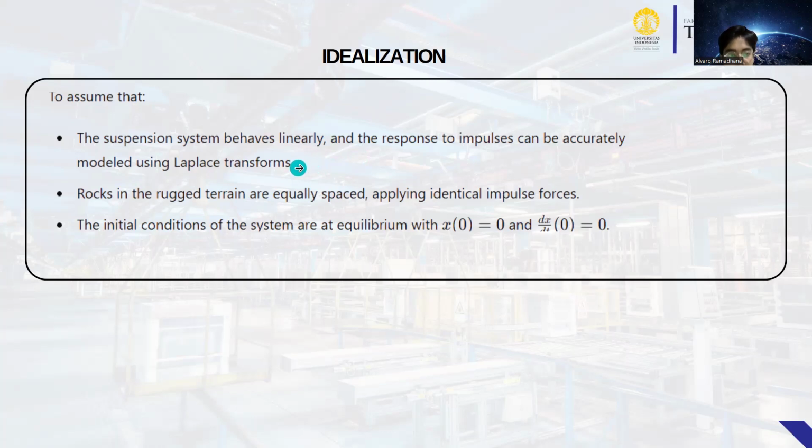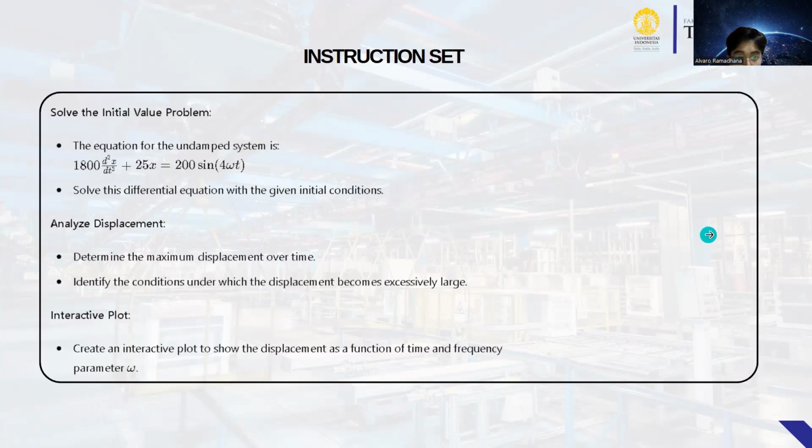The rocks in the terrain are equally spaced, applying identical impulse forces, and the initial conditions of the system are at equilibrium, with x(0) = 0 and dx/dt = 0. Okay, this is the last step, the instruction set.